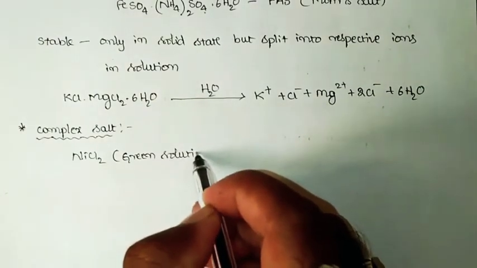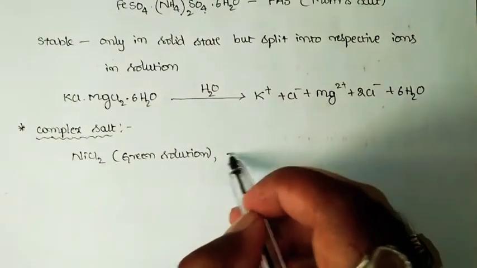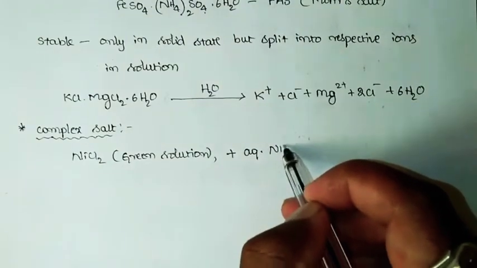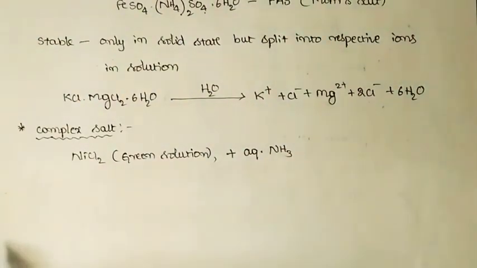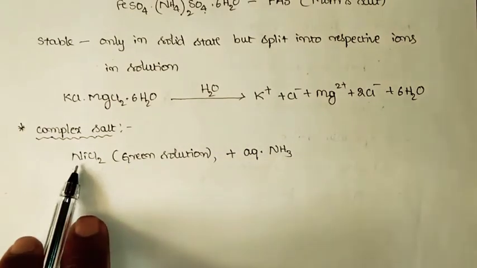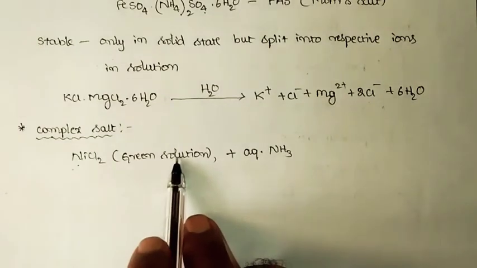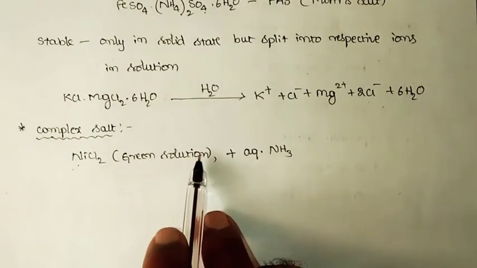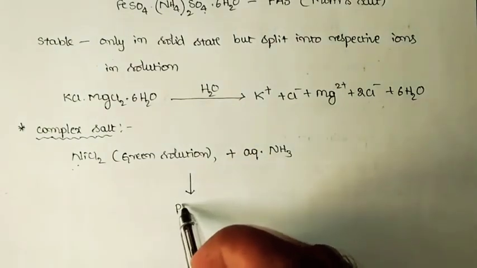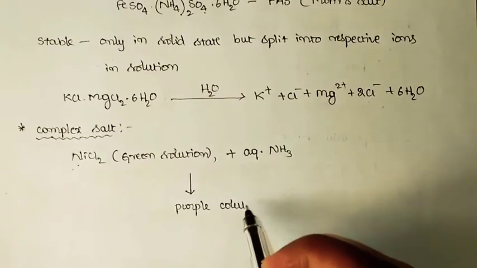The solution of nickel chloride is greenish, and if you add aqueous ammonia to the green colored solution of nickel chloride, the green color will slowly disappear, and it results in the production of a purple colored solution.